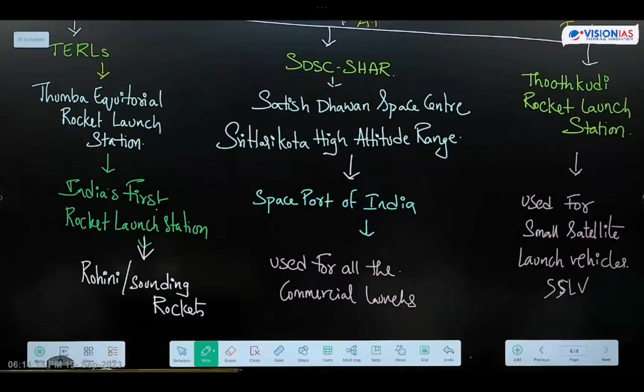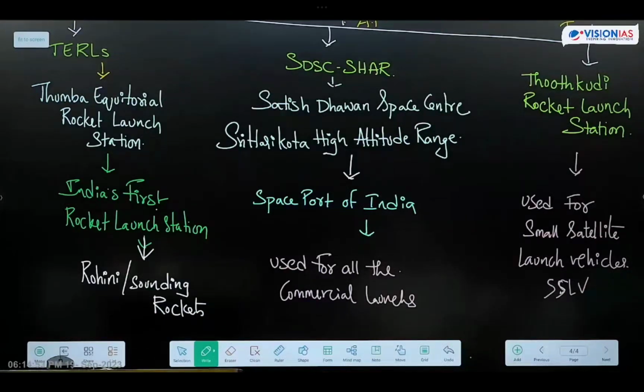Next, India's first rocket launching station is the Thumba Equatorial Rocket Launching Station. It is also known as the Vikram Sarabhai Rocket Launching Station. Make a note of that point also. Got clarity, friends? These are the 3 rocket launch stations.